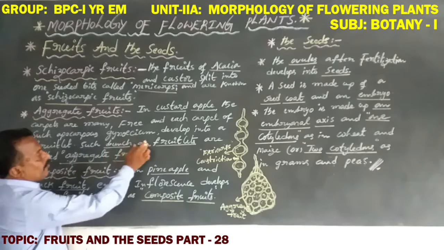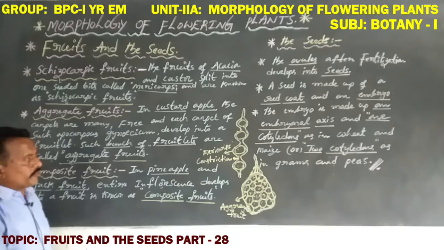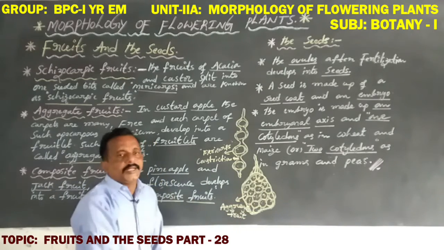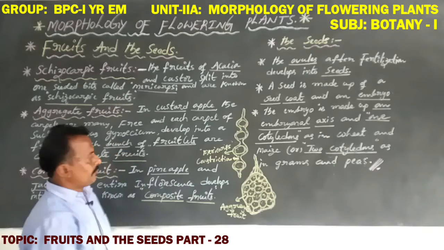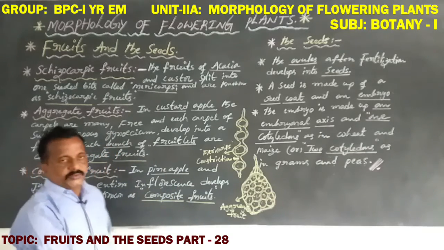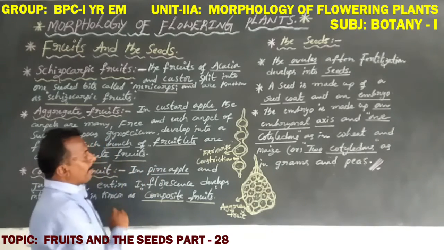Such a bunch of fruitlets, a group of smaller fruits, is called an aggregate fruit. Next, coming to the third one here, the composite fruit.